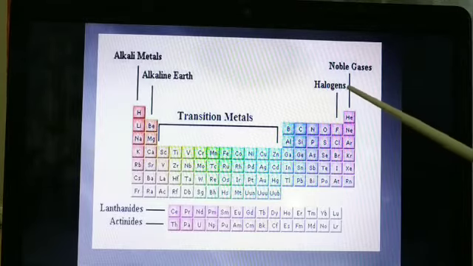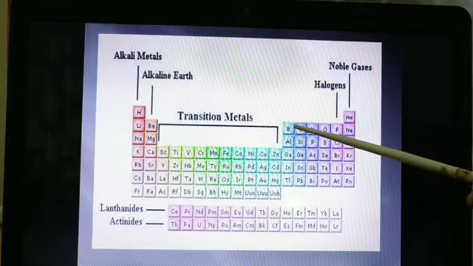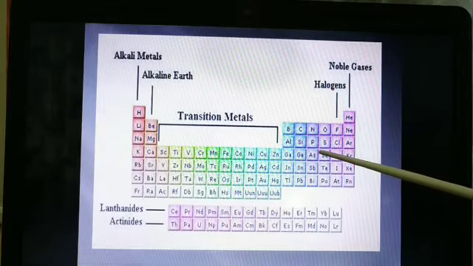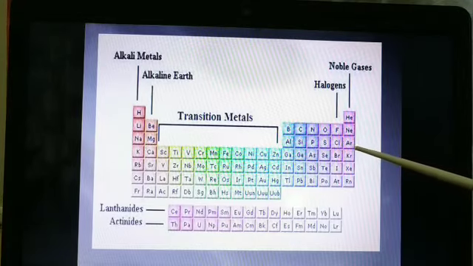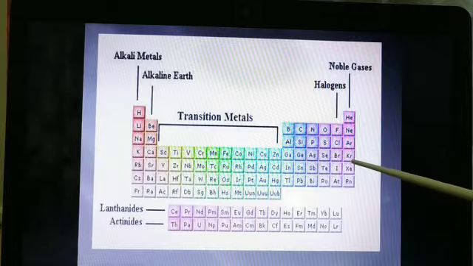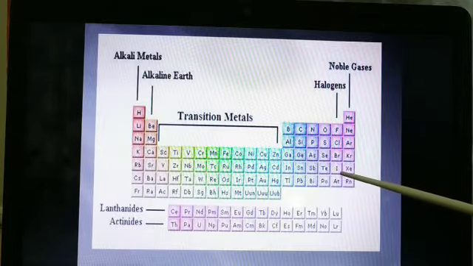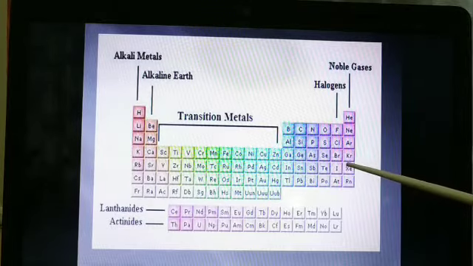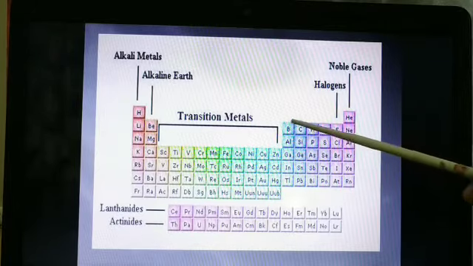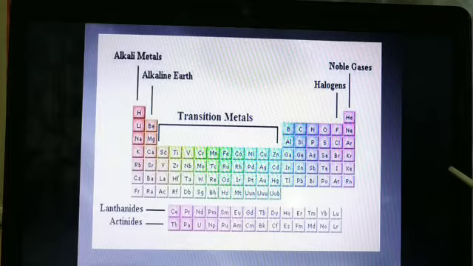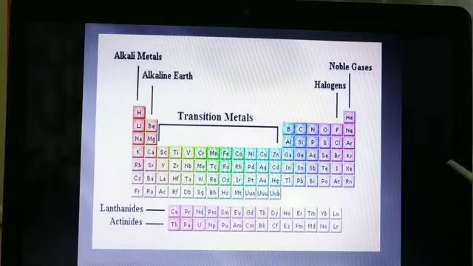Some of these, as you could see here, boron, silicon, arsenic, tellurium, and this, arsenic. You will find they are all metalloids. Metalloids means they show the characteristics of metals as well as non-metals, like amphibian animals. Wherever they are required as metals, they behave as metals. Where they are required as non-metals, they behave as non-metals.